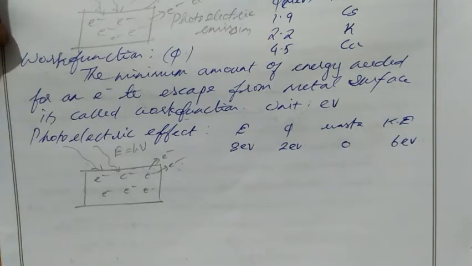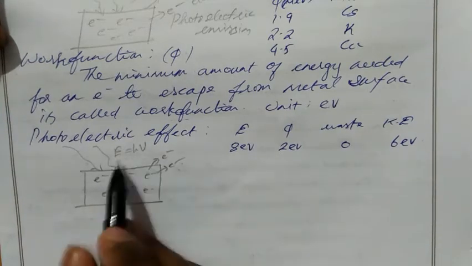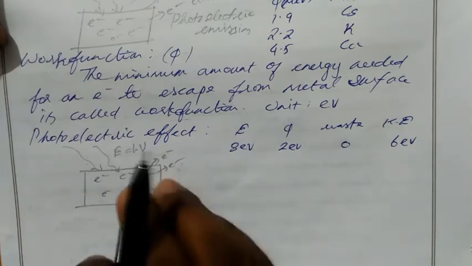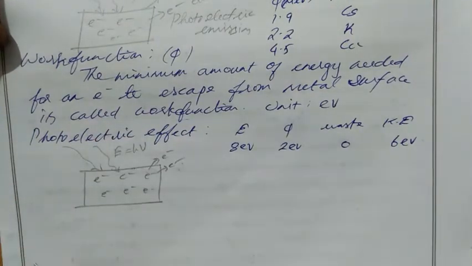Kinetic energy means the electron gains some amount of energy from the light. With the help of that energy, the electron starts to move and come out of the surface. Whenever an object moves, we say it has kinetic energy, KE equal to half m v squared, because it gains some velocity.